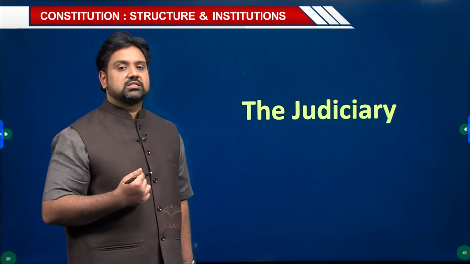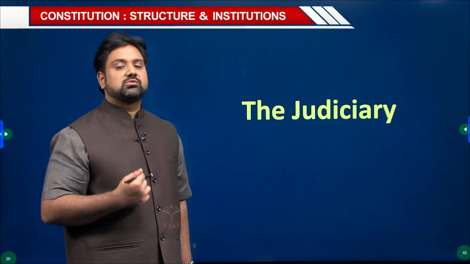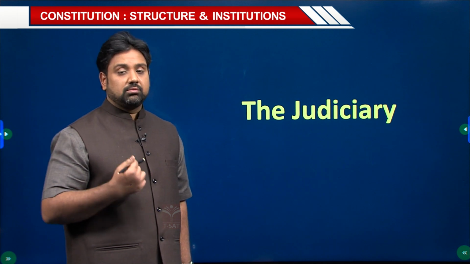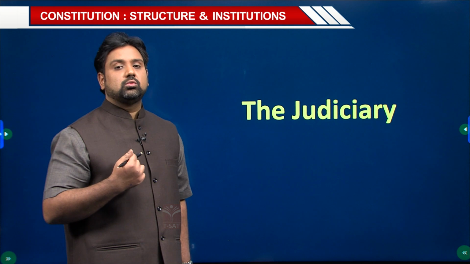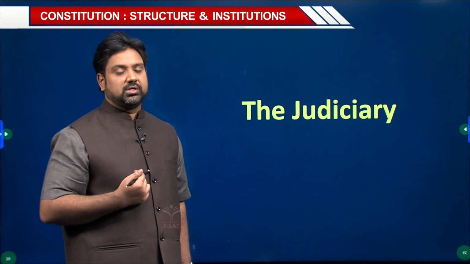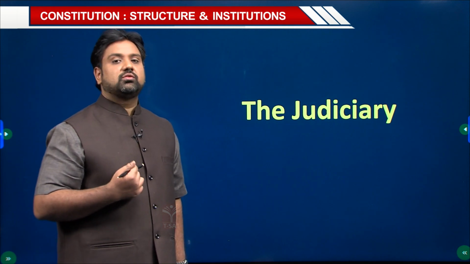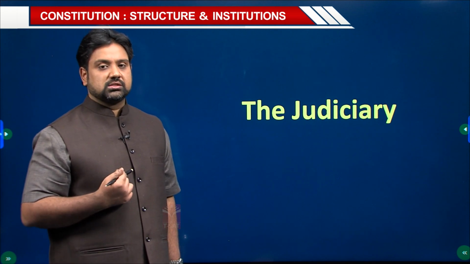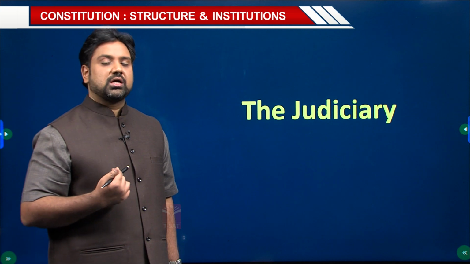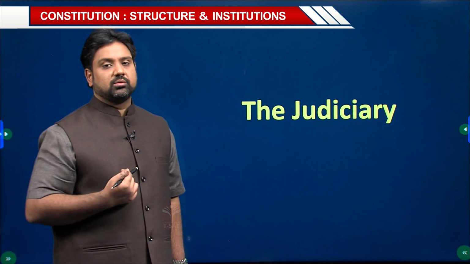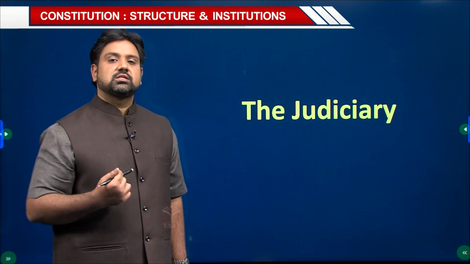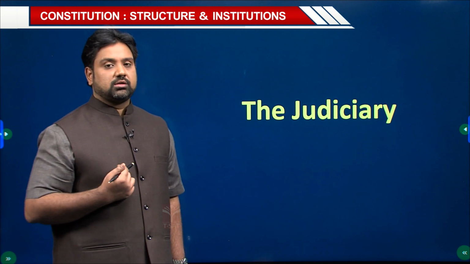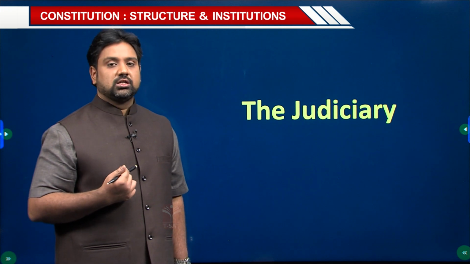The judiciary is the third wing of the government, which is vested with the power of ensuring proper interpretation of the law and ensuring that there are no disputes between the parties. So, the job of the judiciary is to judicially resolve the disputes between the parties. The parties may be two individuals, or individuals on one side and the government on the other. So, this takes us to the next crucial branch, one of the most important branches of the government, that is the judiciary.